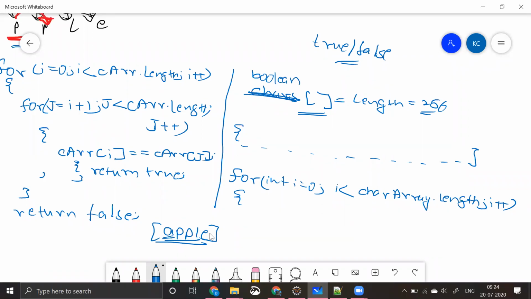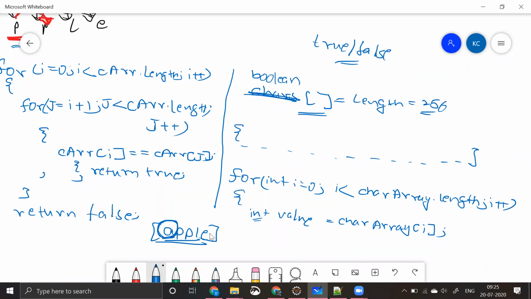I can have some value, let's say int value is equal to char array of i. Here it starts with 0, so it will give me a value called A. When I say value called A, I am taking that A into a value which is an integer.